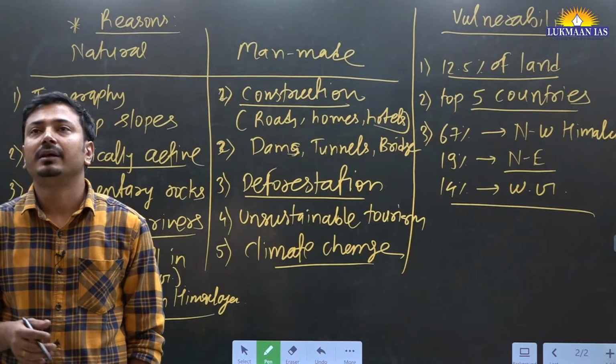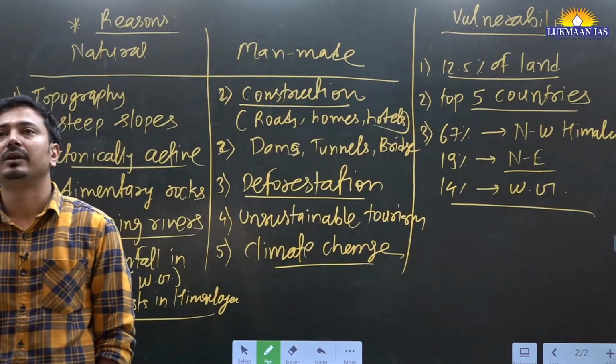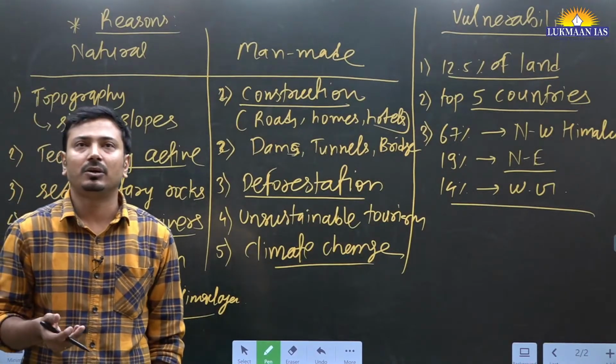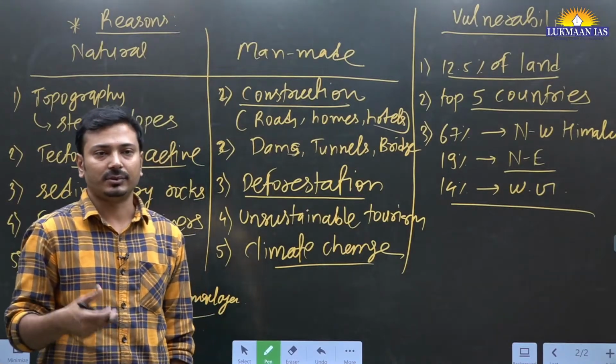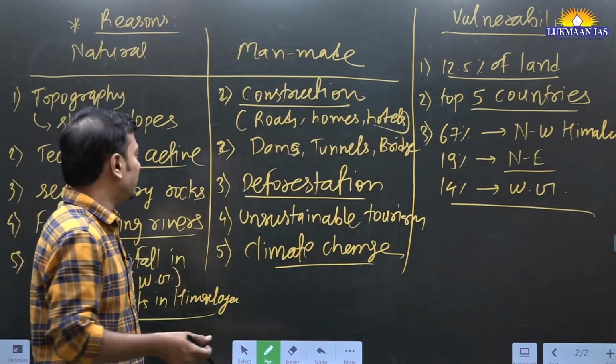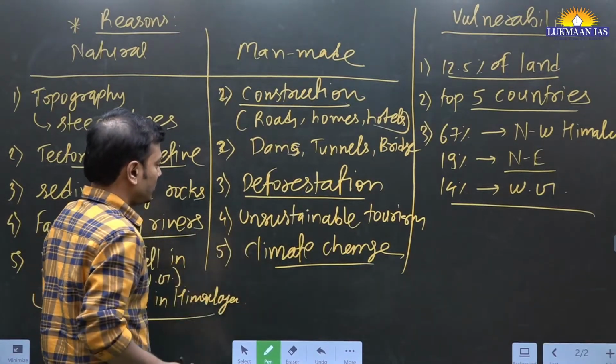Dense vegetation cover in northwest Himalayas is not the cause, it is good always. Rather it is deforestation being carried out by human activities, so we can say climate change.